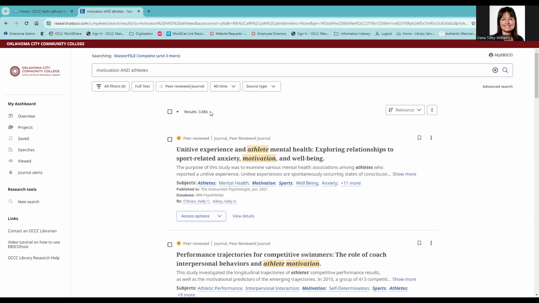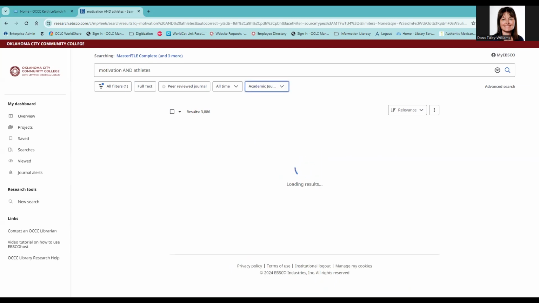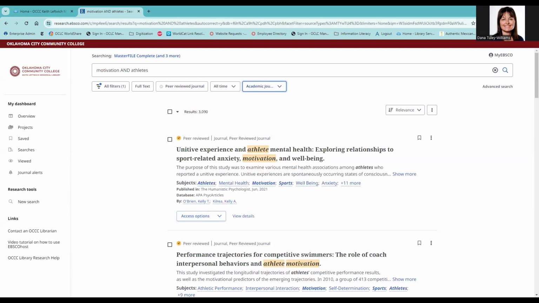Now I'm going to go to the top and use the filters to narrow my results a bit more. To ensure that I'm getting scholarly articles, I will select the source type box and choose academic journals, then apply. This will include a wide range of scholarly articles that may range from general news in the field to advanced peer-reviewed research. Peer-reviewed articles are original research completed by scholars. Often they are experiments or studies with human subjects.